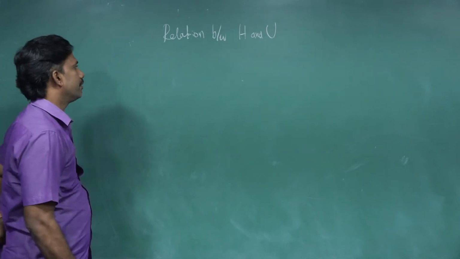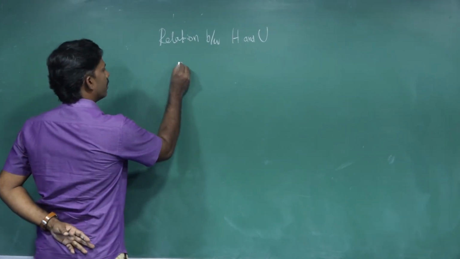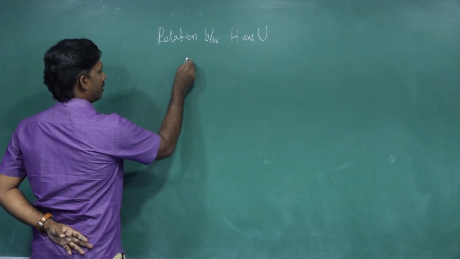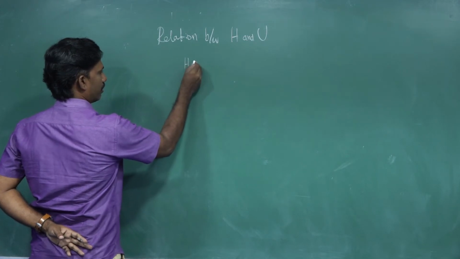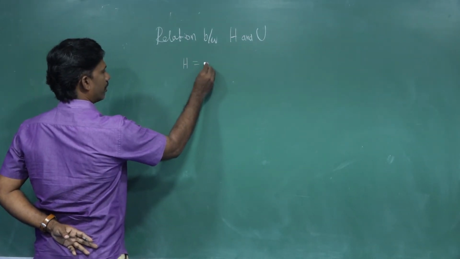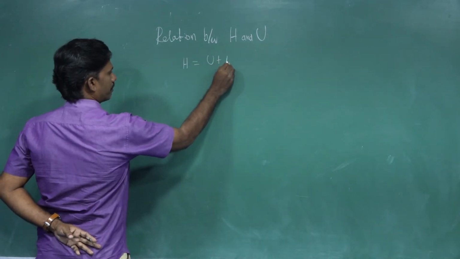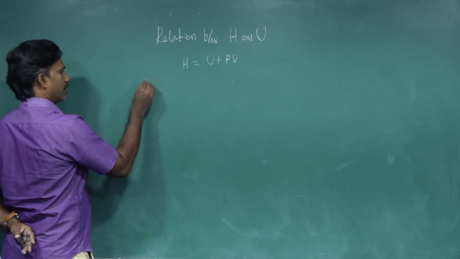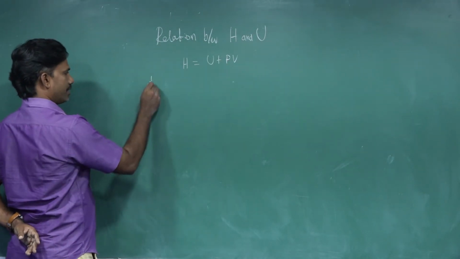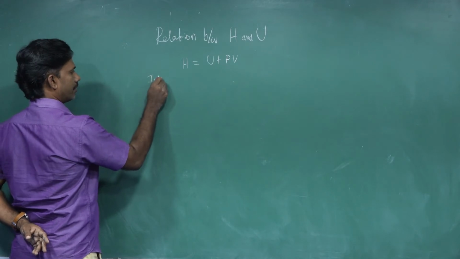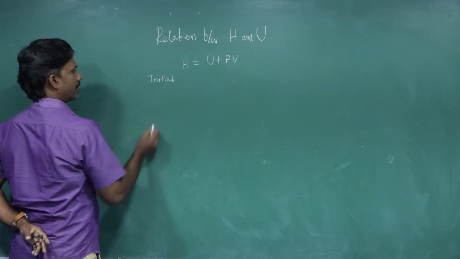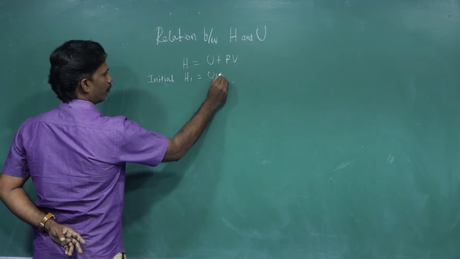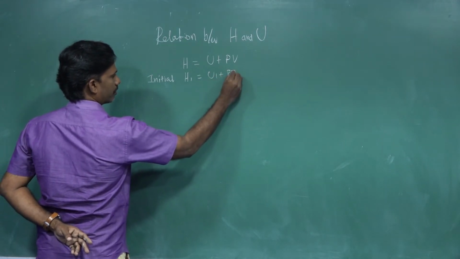How can we relate them? For the initial state, the general formula is H equal to U plus PV. For a system in state 1, the initial state, the formula will be H1 equal to U1 plus P V1, where P is constant.